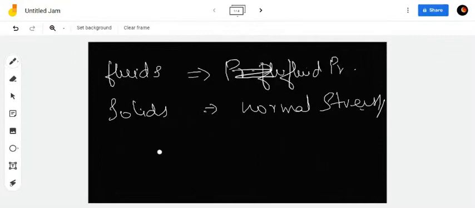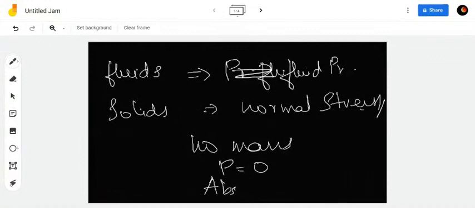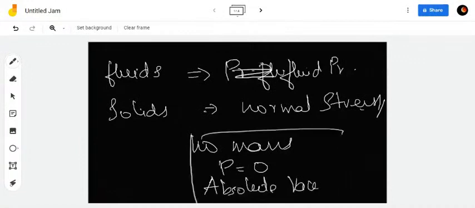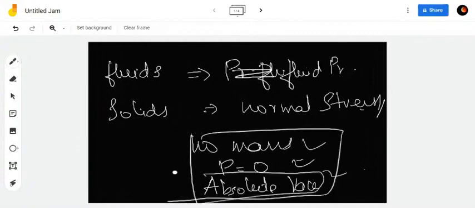Without mass there will be no pressure. So pressure is always due to some mass, and if there is no mass of the fluid, then the pressure will be absolute zero. Such a condition is known as absolute vacuum. So if there is no mass and no pressure, P is equal to zero, then it is absolute vacuum. No mass, pressure is equal to zero, and absolute vacuum. All these conditions are for absolute vacuum.